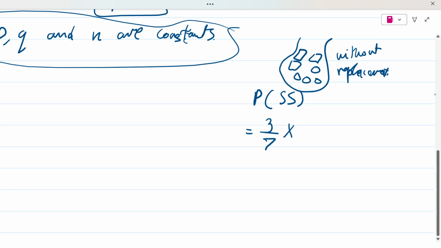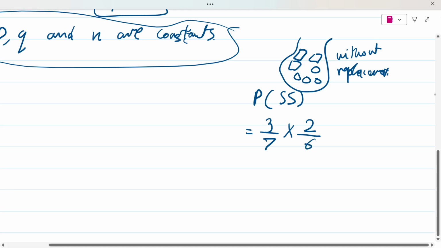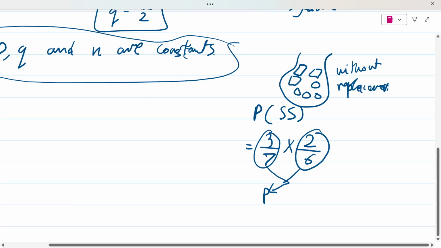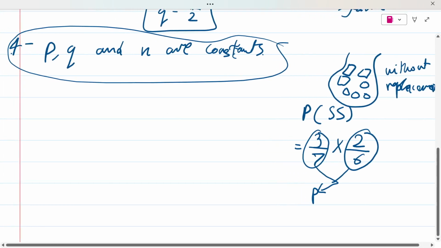She didn't put that square back in the bag, so it must turn into 2, and the total outcomes would be 6. Both of these are probabilities of success. Both of these are P's. But are they constant? No, they're not. They changed. This is why we say that without replacement questions can never be binomial distribution. Remember this one thing.